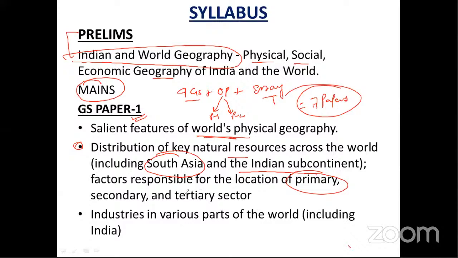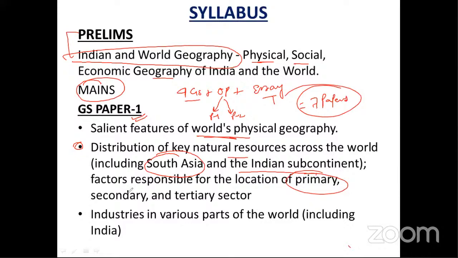Now in India, you see most industries like the IT industry in South India, and most of the agriculture-based industry in Northern India. So why? What are the factors responsible for the distribution of all these industries? Then, industries in various parts of the world, including India, such as cotton-based industries, automobile industries, and pharmaceutical industries. So the important industries of the world and their location, and what are the factors?